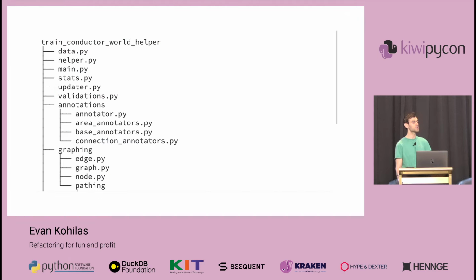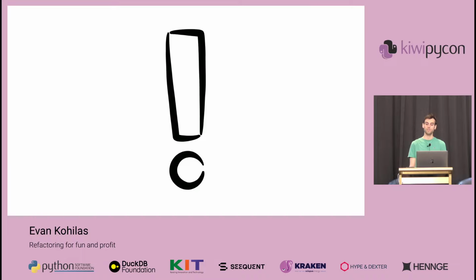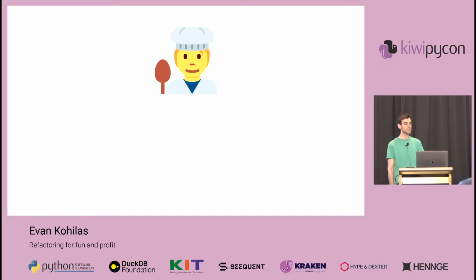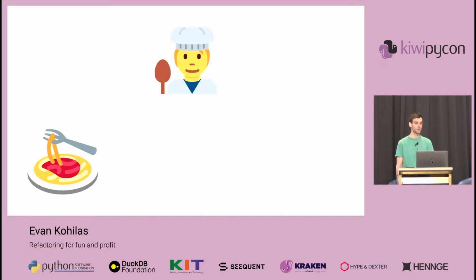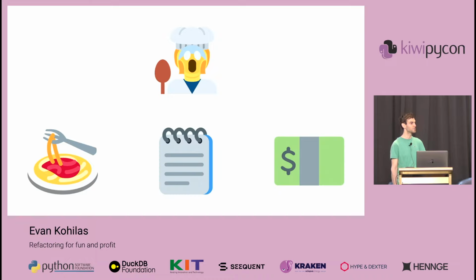In fact, if we look at the entire structure as a whole, we'll see how all these classes and packages made it much easier to reason about all the different components of the project. Not only that, but it embraces another important programming principle, this time the single responsibility principle, which says that everything should only ever have one responsibility. Why? Well, in the same way that a chef at a busy restaurant won't have time to make food, take orders, and handle payments. It's just not doable.